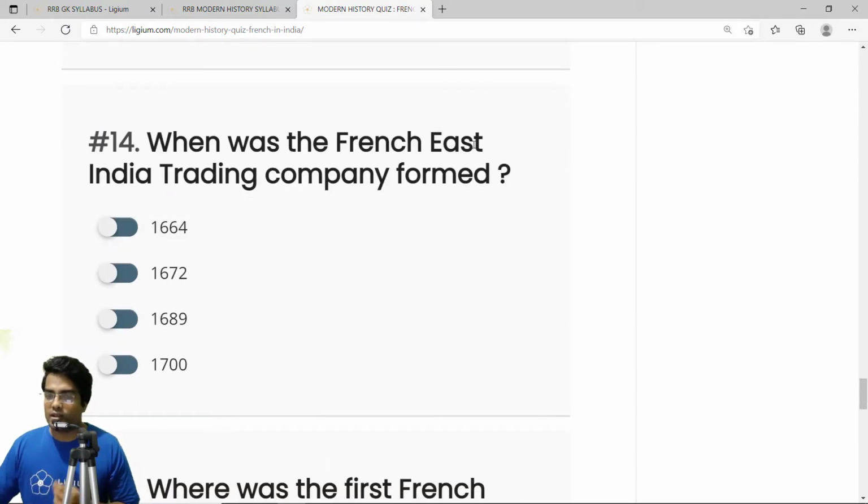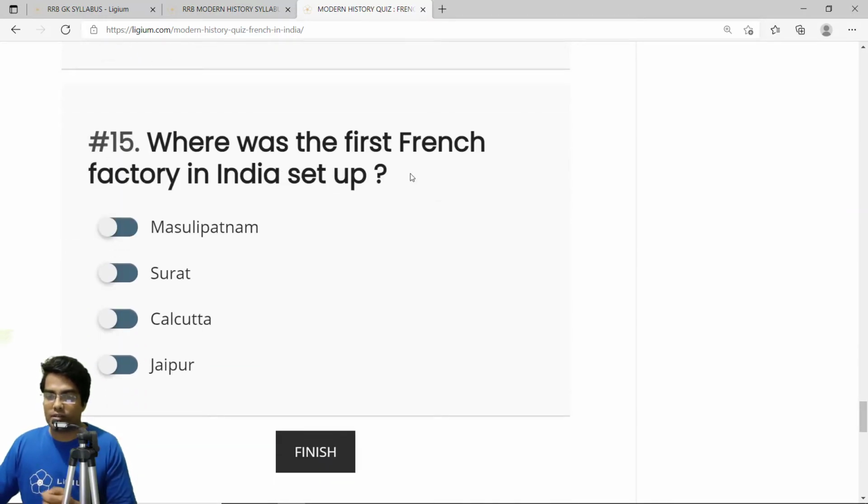When was the French East Indian Trading Company formed? So the French East Indian Trading Company was formed in 1664, and it was established by Colbert under the patronage of King Louis XIV. So the correct answer is 1664. Where was the first French factory in India set up? The first French factory in India was set up in Surat. So the correct answer is Surat.